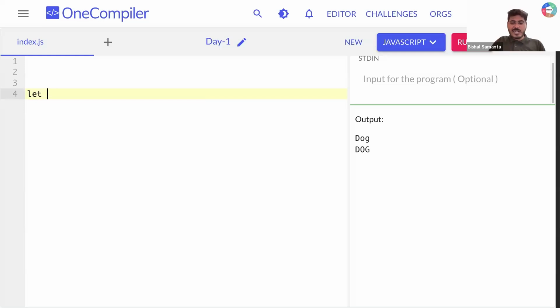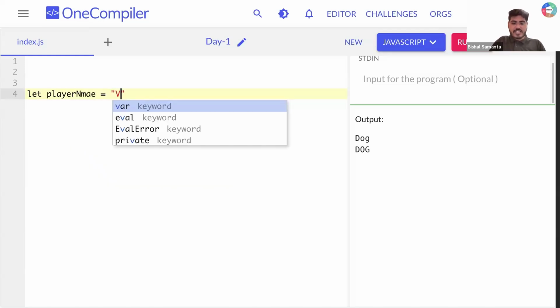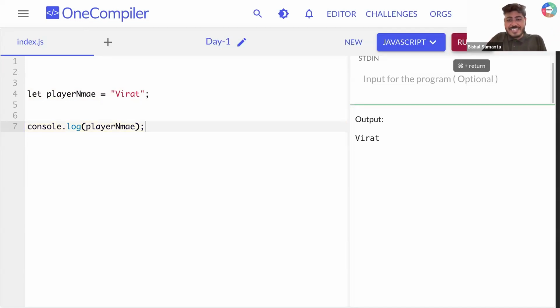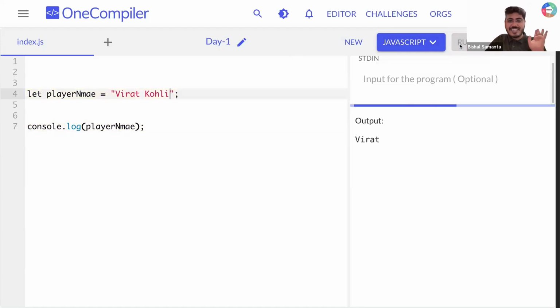Let's say I want to create a variable name called player name. Here I'm storing Virat. Let's say I'm printing here console.log and then player name. Can you tell me what I'm supposed to get? I'm supposed to get Virat, right? Okay. Now let's say I'm changing here from this to this. What I'm supposed to get? I'm supposed to get Virat Kohli.